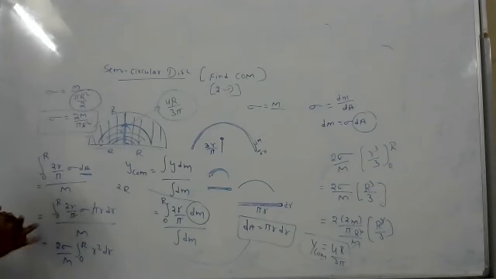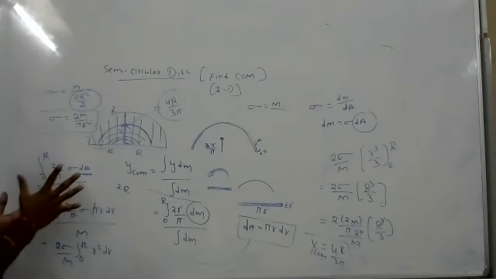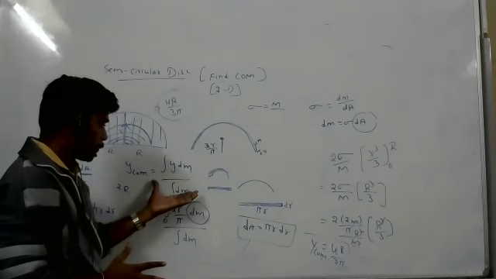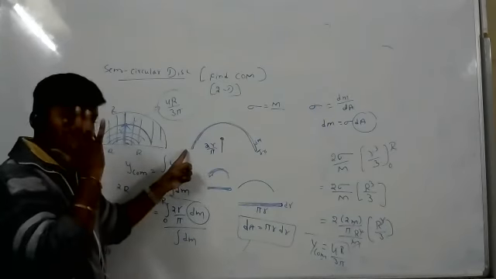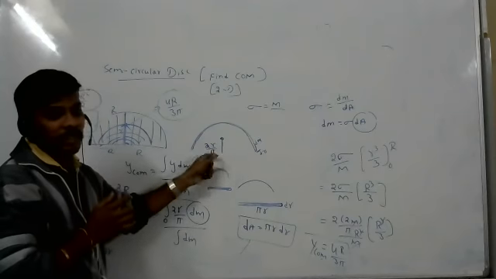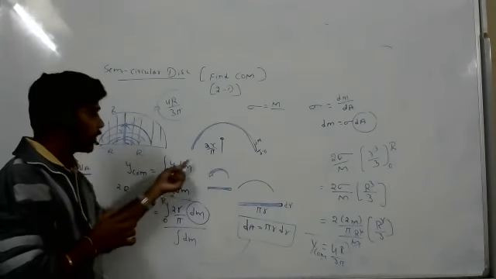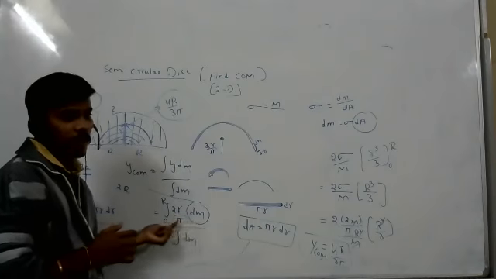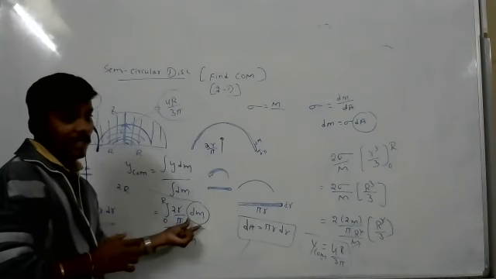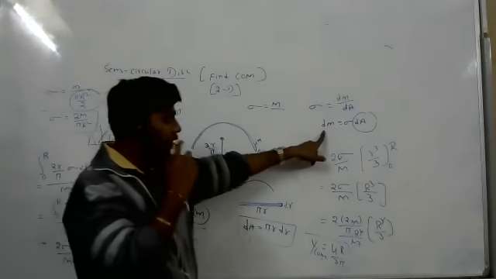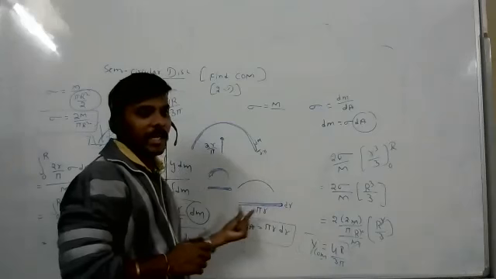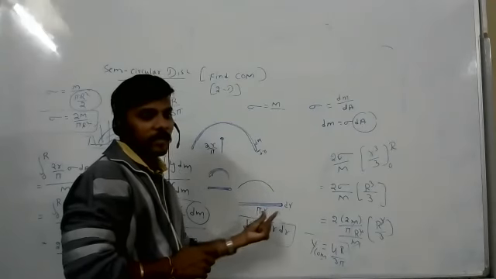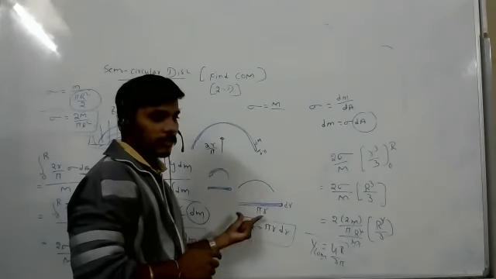Did you understand? Did you get any idea? See, first the y center of mass. Do this. First we have to take one ring, like a semicircular wire. That semicircular wire center of mass we know in the y direction. That we will substitute here. After dm, we can't integrate this, so we will calculate dm. dm equal to sigma dA. So dA is nothing but the area of this ring.